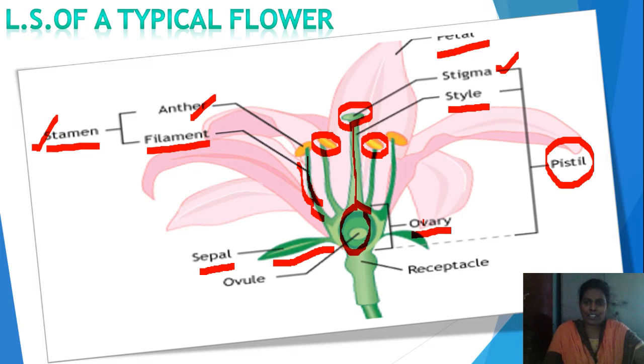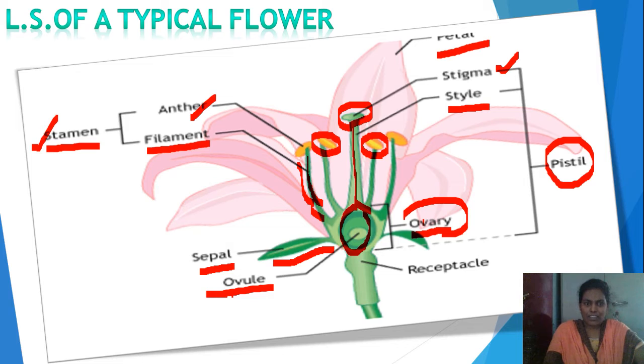You know that the pistil is the female reproductive organ of a flower. It produces female gametes, which are nothing but eggs. Where are these eggs produced? Inside the ovary. The ovary is the part of the pistil. Inside this ovary, there are so many bead-like structures, which are called ovules. These are the female gametes of this pistil.